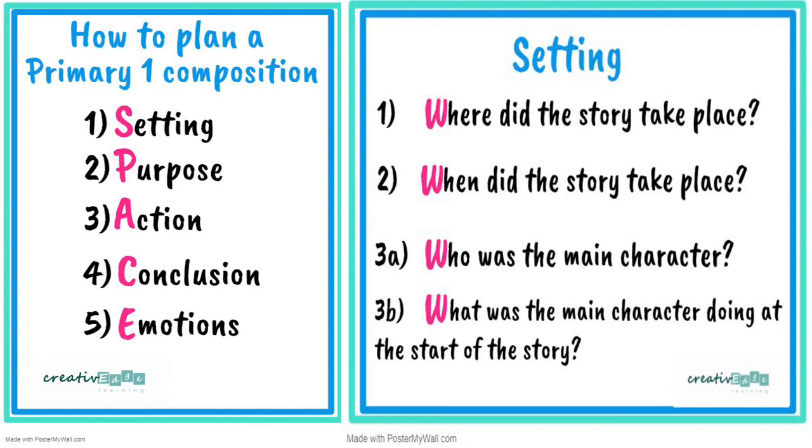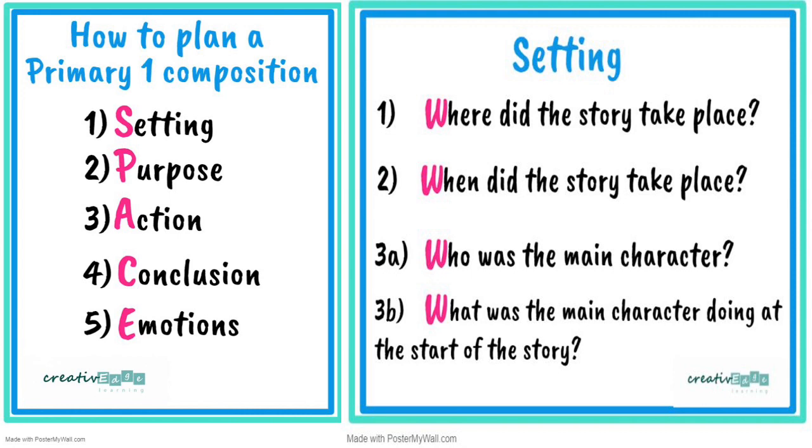Who was the main character? That is, how many figures can you see in the picture? Is there a boy, is there a girl, grandfather, grandmother, 2 figures, 3 figures, 4 men, 5 men? Is there a crowd? According to the picture, whatever is given to you. What was the main character doing at the start of the story? Means when you see the picture, what is the character?